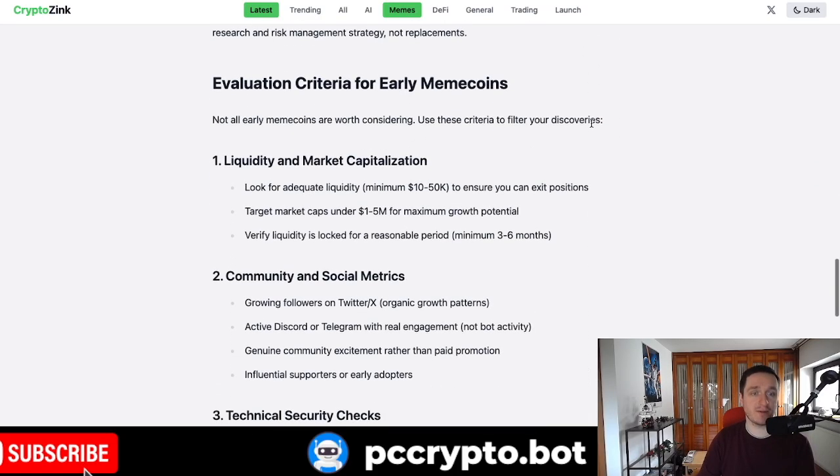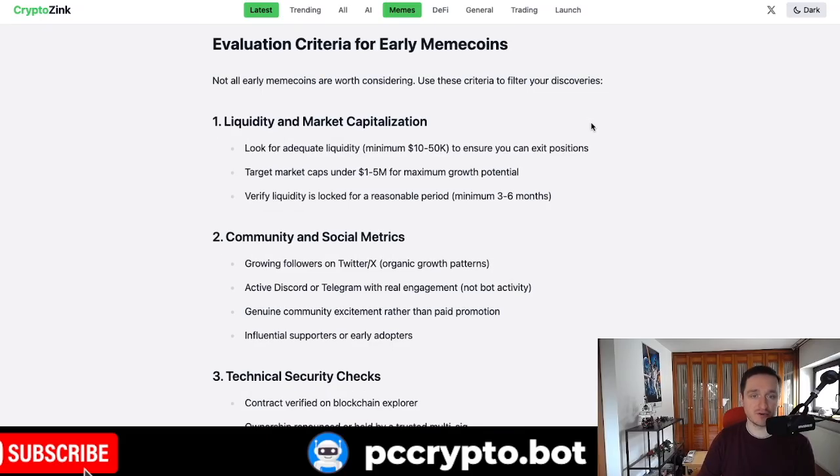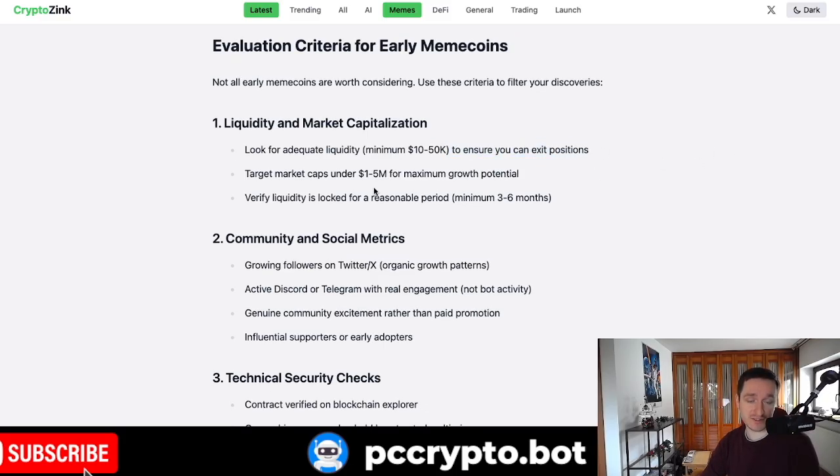So we basically talked about different tools and how you can look for different stuff. You also can have this criteria for how to find tokens. As I've mentioned, look for tokens that are pretty low on the market cap side, around 1 million, maybe even less, 100,000 sometimes. They are coins that are just starting, but that have enough liquidity. If you have tokens with very little liquidity, you might not be able to exit the positions.